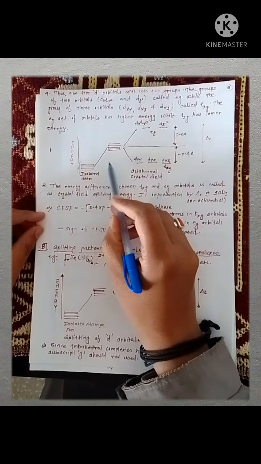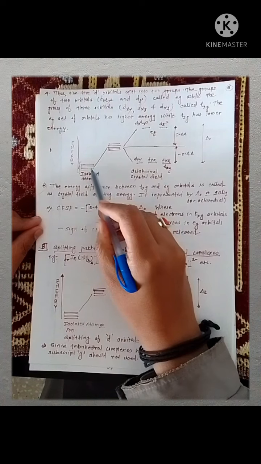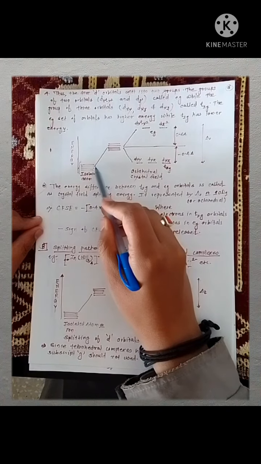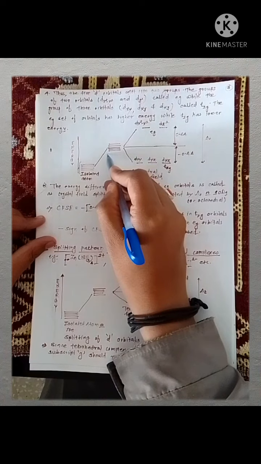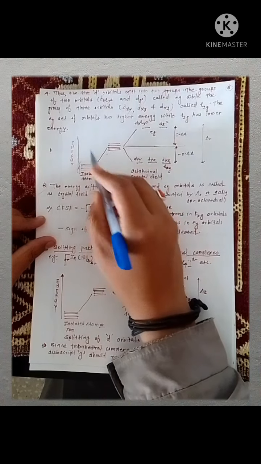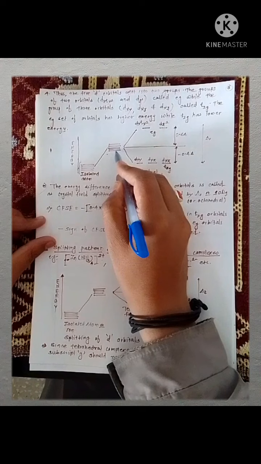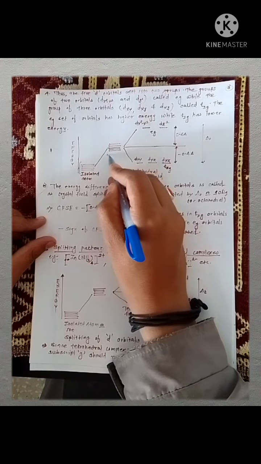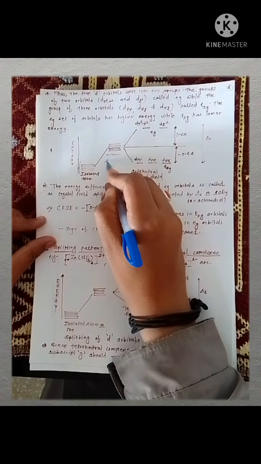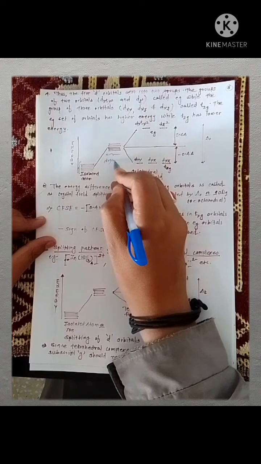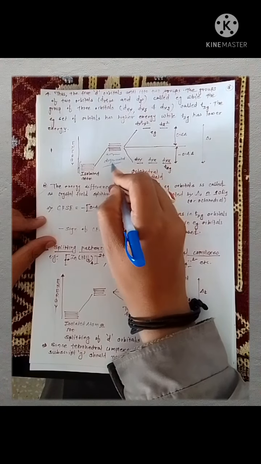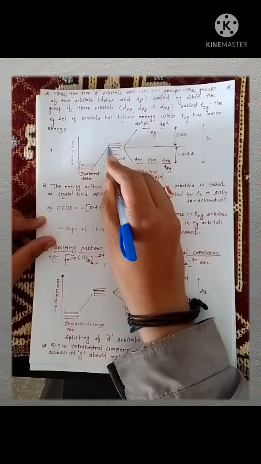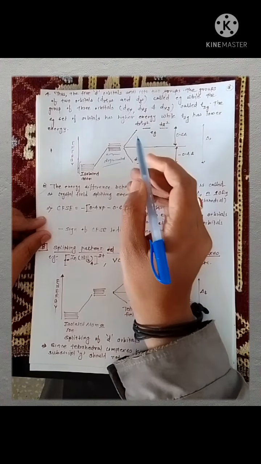When ligand approaches the central metal atom, the energy of all these orbitals increases. This is the energy axis. The energy of these 5 orbitals increases, but they are in a degenerated state. It is important again: though the energy increases, these 5 orbitals are in a degenerated state, meaning they have a similar amount of energy in them.